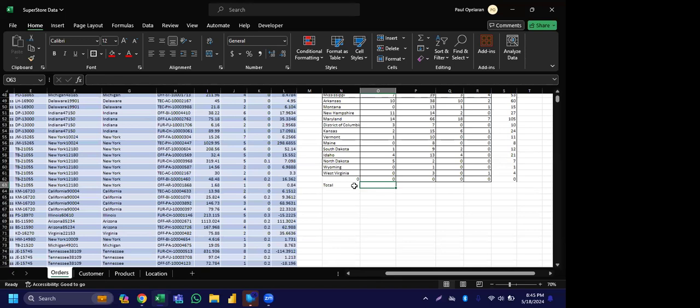There is a shortcut called Alt and Plus. Alt and Plus will sum the whole row for us. You can see Alt and Plus.